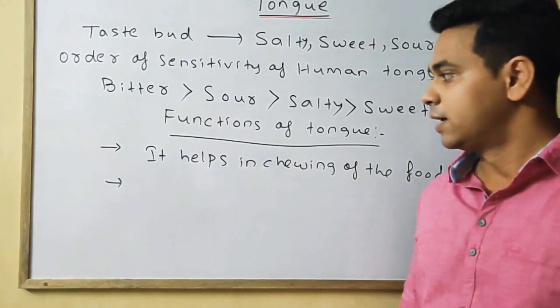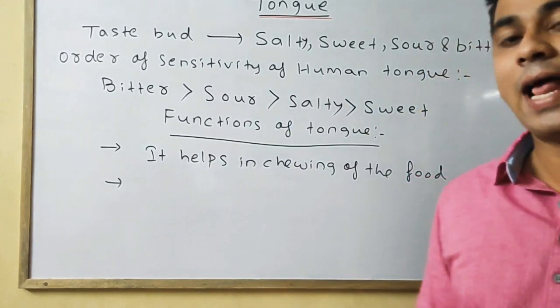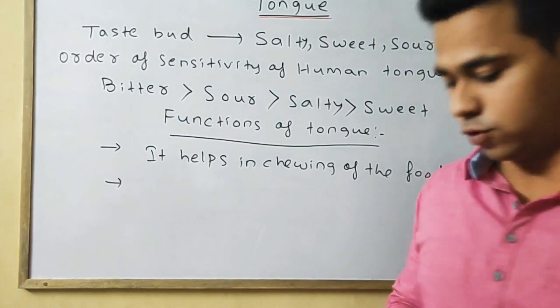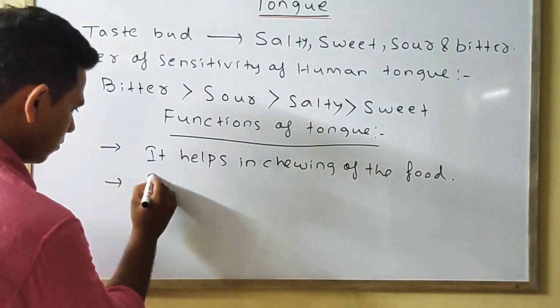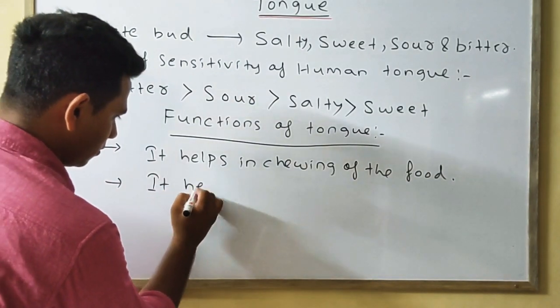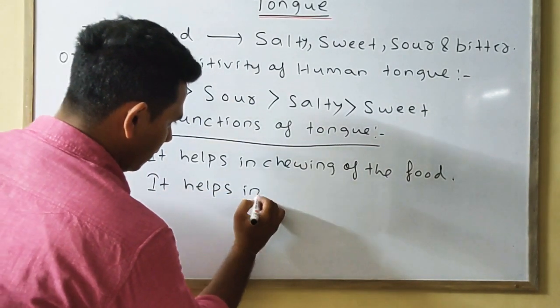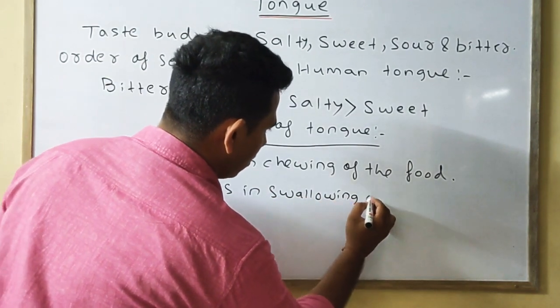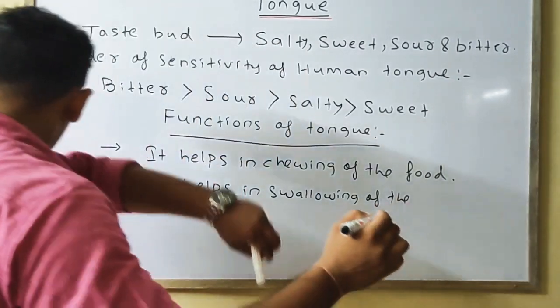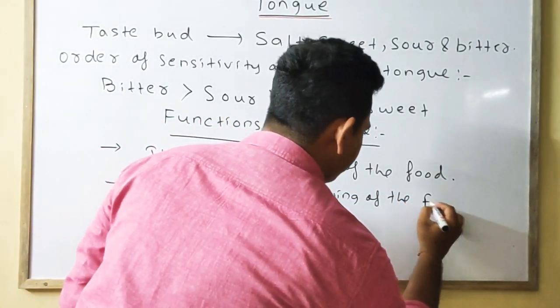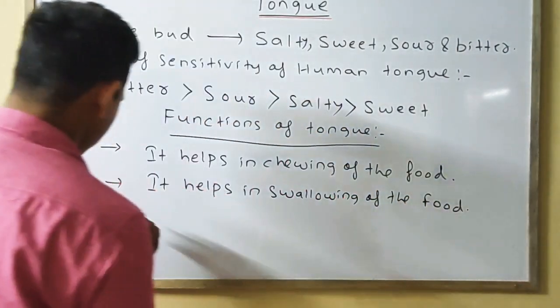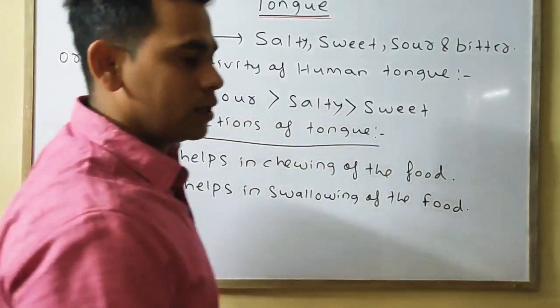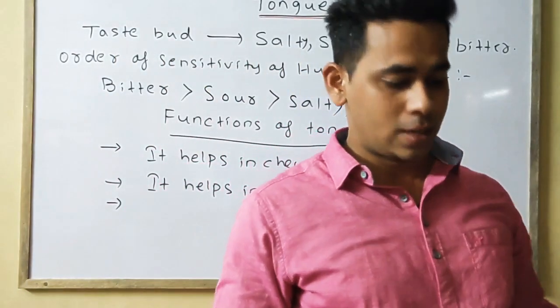Second point, it helps in swallowing of the food. Swallowing means to swallow.